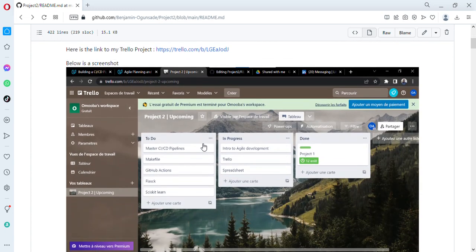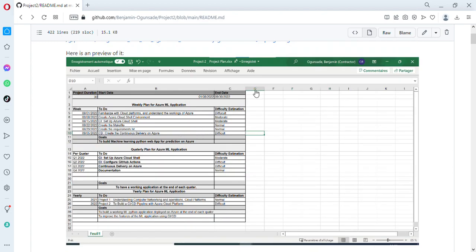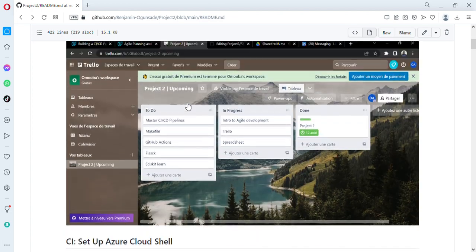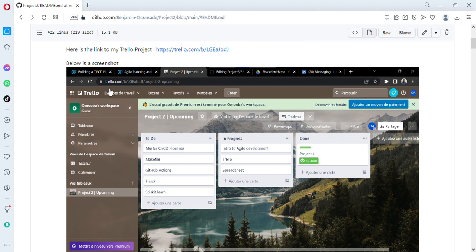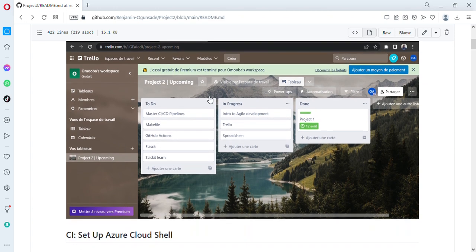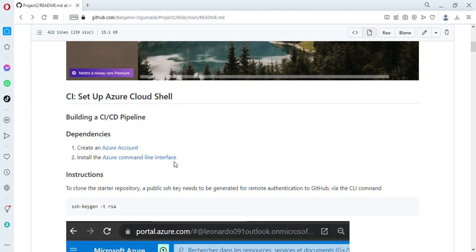And now first, this is the Excel presentation of it, and this is the Trello. This is the Trello account. This is my chart of how I intend approaching this project. So the things I need to do, I subdivided into short, simple, achievable goals. Then those are in progress, and to what extent the project is achieved. Now, the next thing is just to have a track of the project.